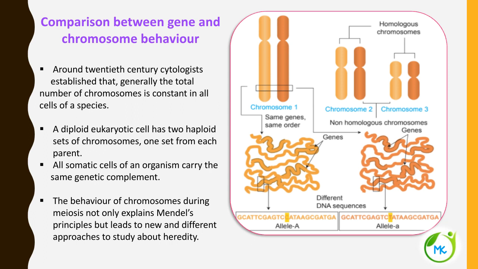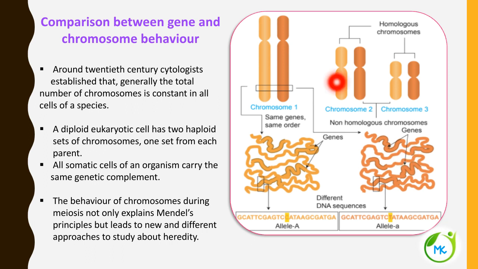Here there is a figure to compare chromosome and gene behavior. All these are chromosome structures and all these are gene structures, so they are trying to correlate or compare the gene and the chromosome.